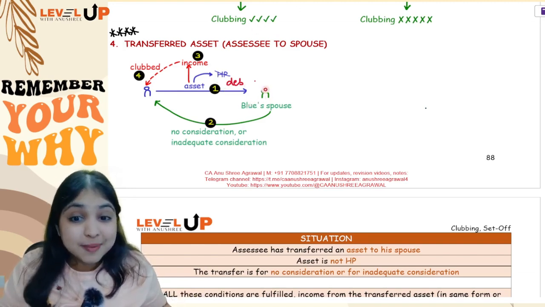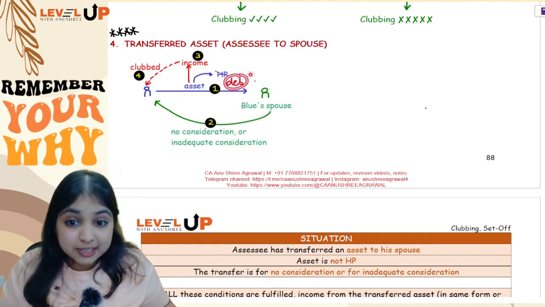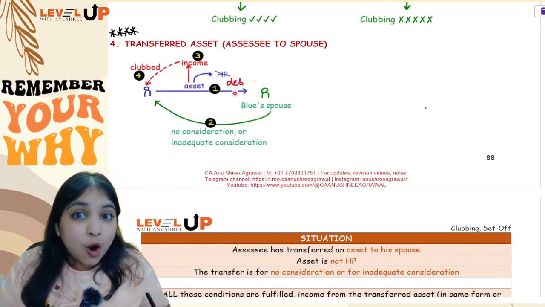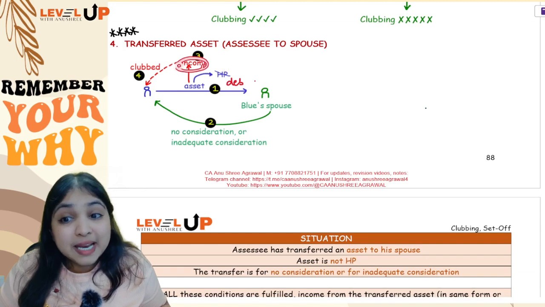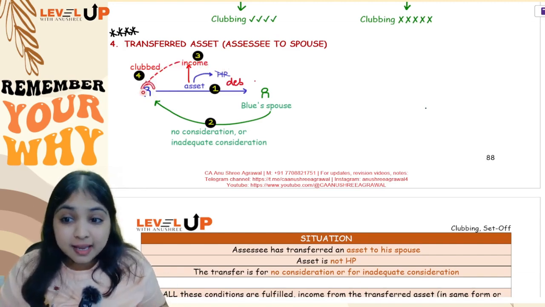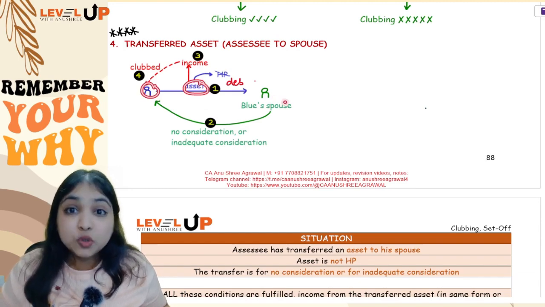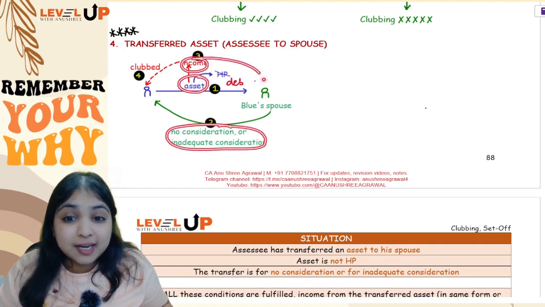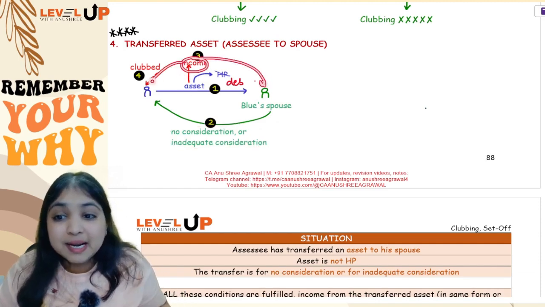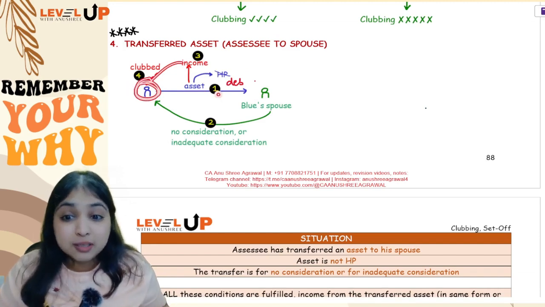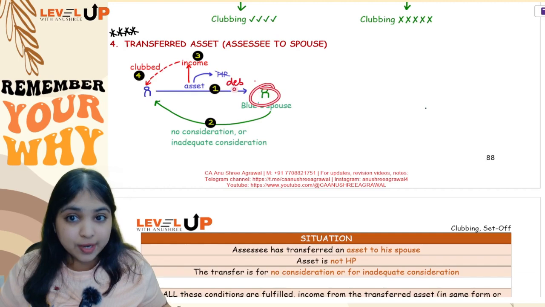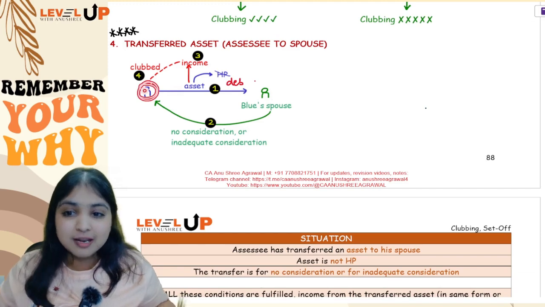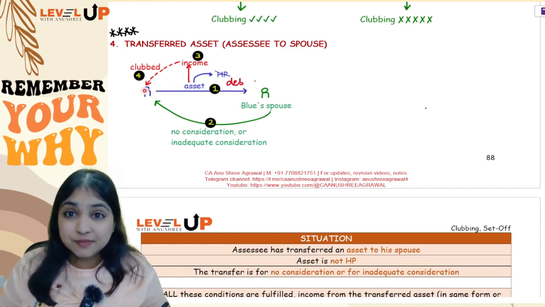Okay, now who owns the debentures? Green will own the debentures. From the debentures, interest income, debenture interest income, who will enjoy? Green only will enjoy. But however, the debenture interest income will be clubbed with Blue's hands. In other words, if the assessee transfers any asset to his spouse for no consideration or for inadequate consideration, then from the asset, whatever income is earned by the spouse, that income will be clubbed with the transferor's income. Okay, so the debenture interest income that Green is going to enjoy, it will be clubbed with Blue's income, it will be taxed as if it is Blue's income.